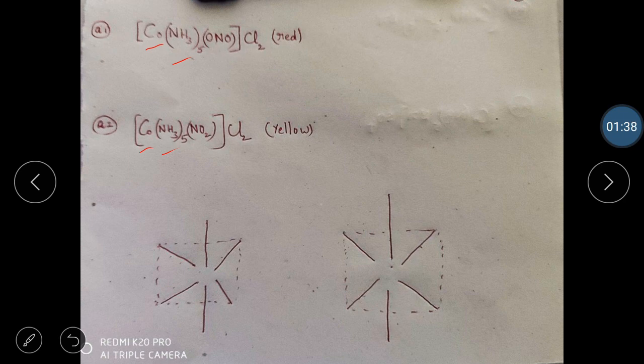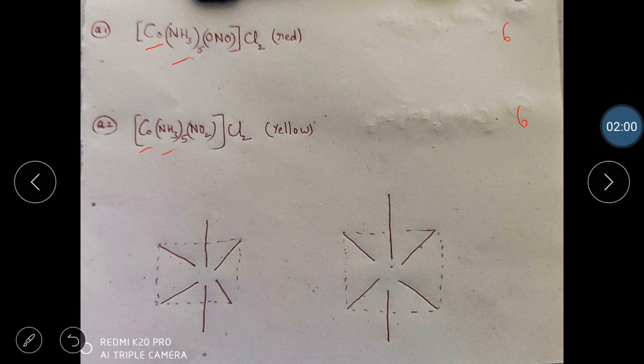But how different are they? If you see clearly, compound 1 has how many ligands? 6 ligands. Compound 2 has how many ligands? Yes, 6 ligands. What is the possible geometry or shape we will find if the coordination number is 6?